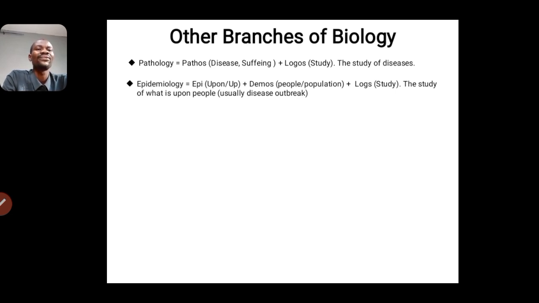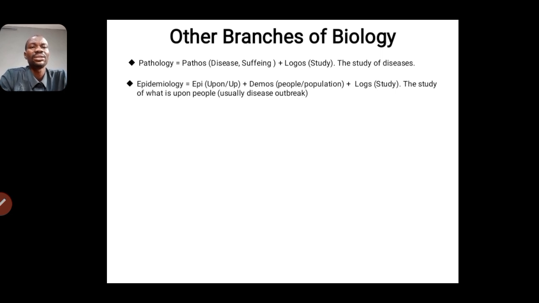And then we have logos from the word logic. So if we merge everything together, we have the study of what is upon the people, usually disease. So what is the epidemiology of what is wrong with a certain group of people?